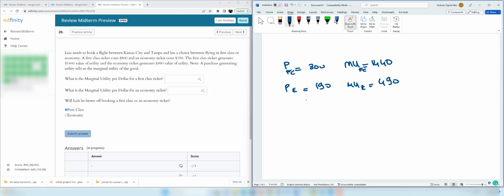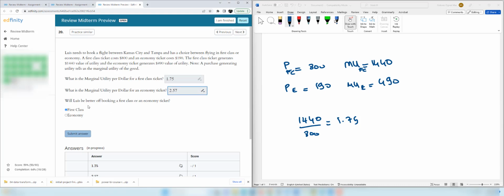And now we are going to find marginal utility per dollar for a first class ticket. It's marginal utility 1,440 divided by 800, in this case 1.75. So we can type it here, 1.75. And the next one is the marginal utility per dollar for an economy ticket, 490 divided by 190, which is 2.57.